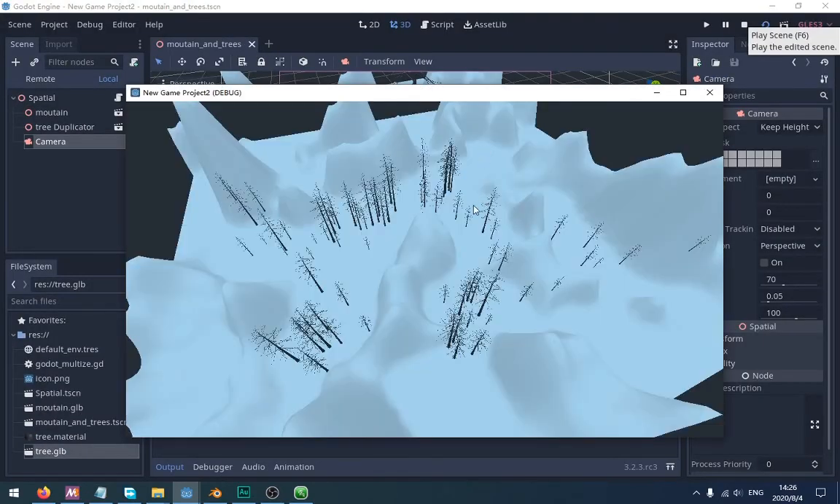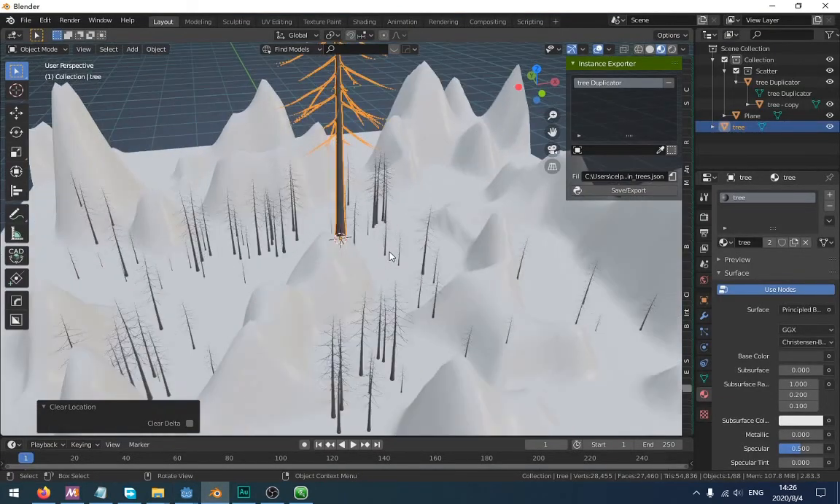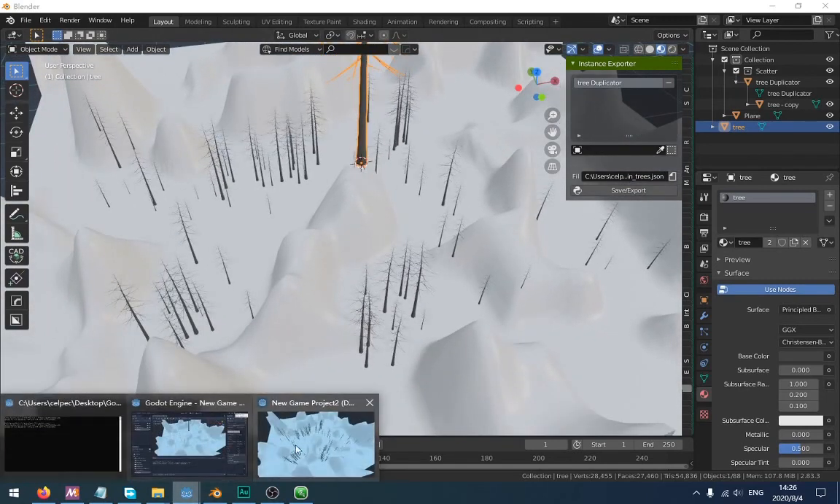So as you can see, the trees are all exported to the Godot, and they are the same as in Blender.